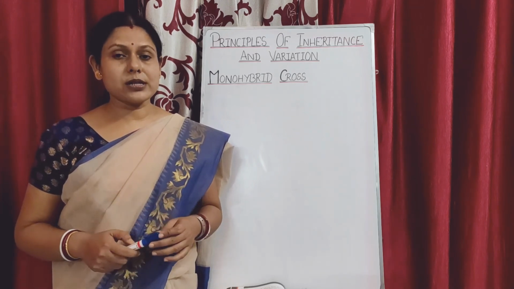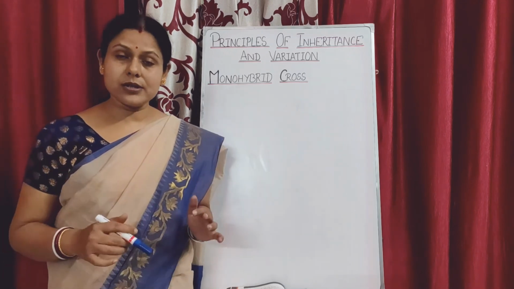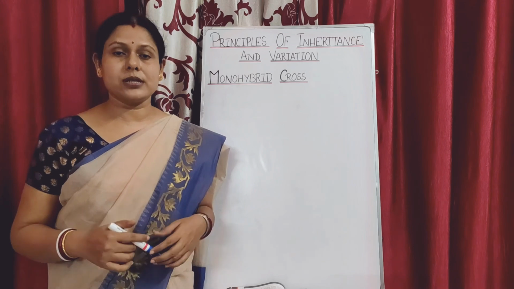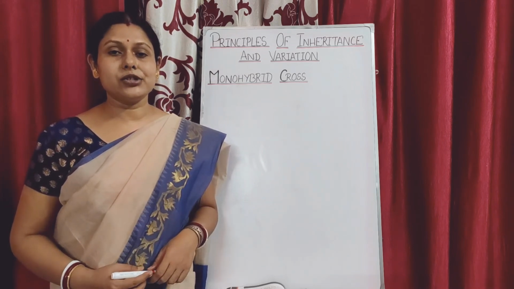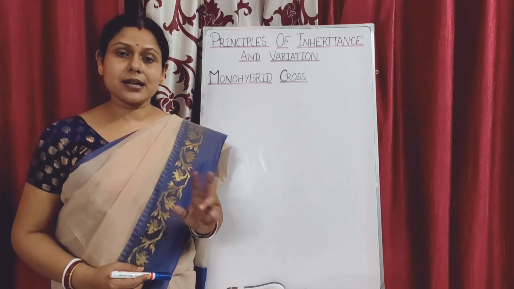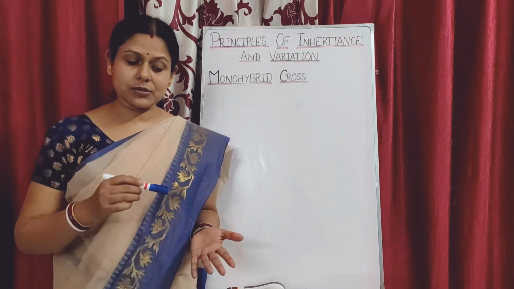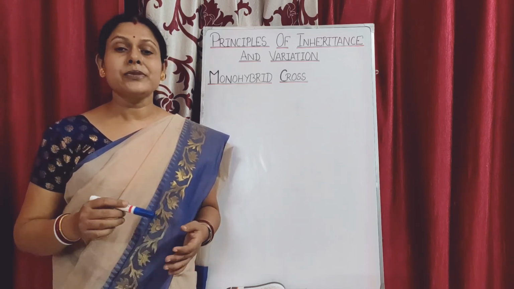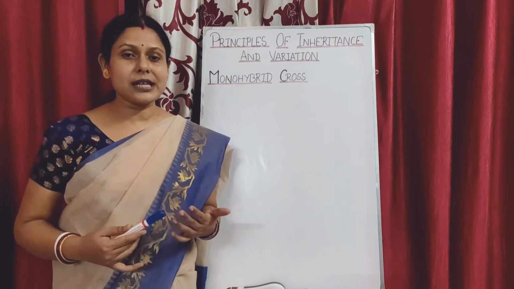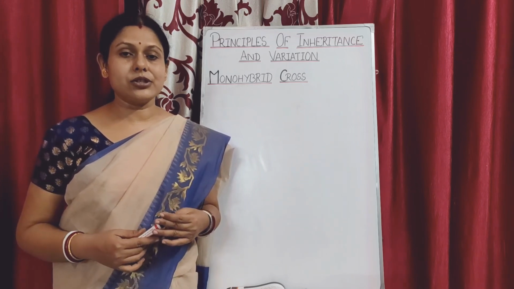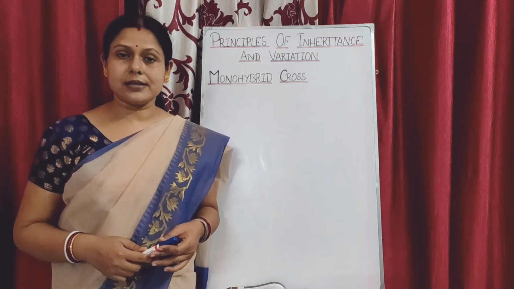When the cross was done in the monohybrid cross, the parental generation were crossed, that means cross pollination was done, and as a result the F1 or first filial generation showed a single character out of the two parental characters. The character which appeared in the F1 generation was considered the dominant character, and the character which could not express itself in the F1 generation but appeared in the F2 generation was considered the recessive character.